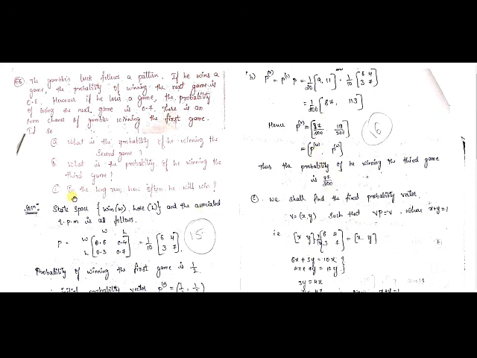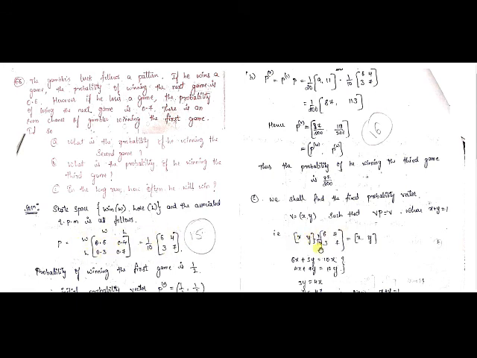Now for the third sub question, in the long run, how often will he win? If they are asking about the long run, then the unique fixed probability vector will help us. So let us find the unique fixed probability vector. It is given by b equal to x comma y such that bp is equal to b, where x plus y is equal to 1, isn't it? The sum of these elements x and y will give you 1. Now bp is equal to b, where b is x comma y into the transition matrix we have taken here.